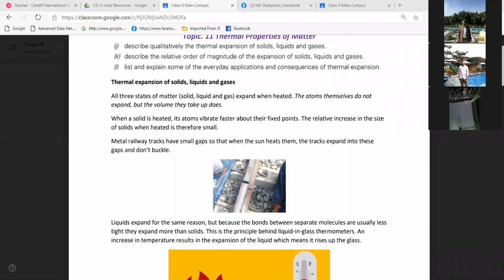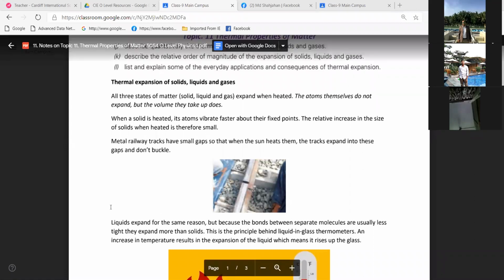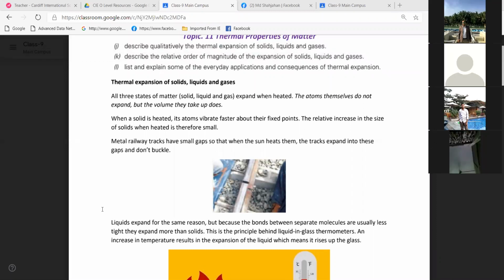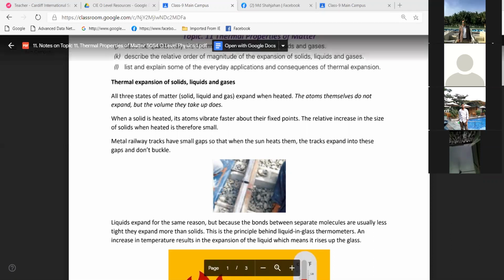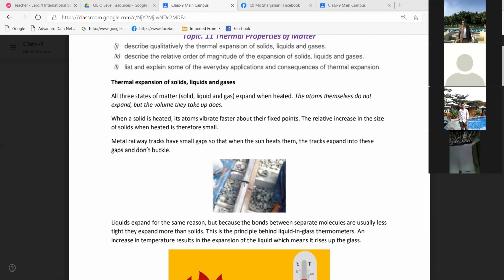Yes, sir. That's why we are keeping some gaps to avoid the accident. If there is overlapping of these bars to each other or they are bending, then the train cannot go properly, right? There will be an accident, derailment of the train from the line.